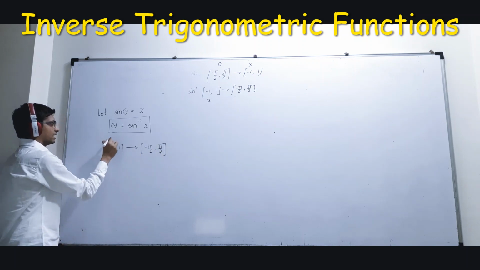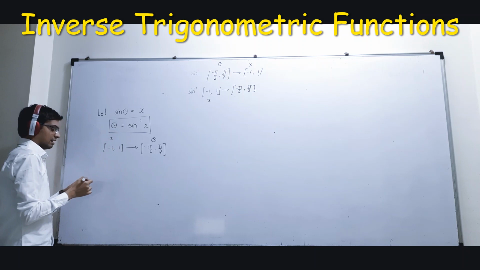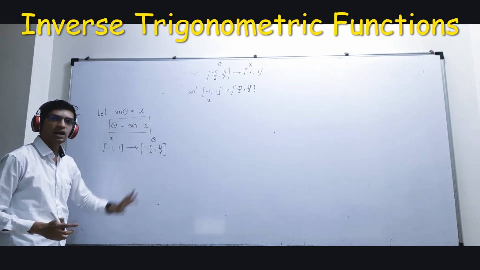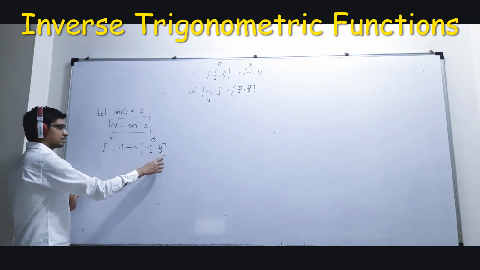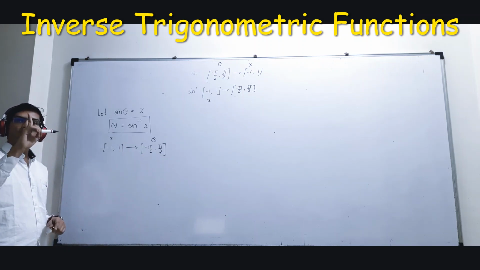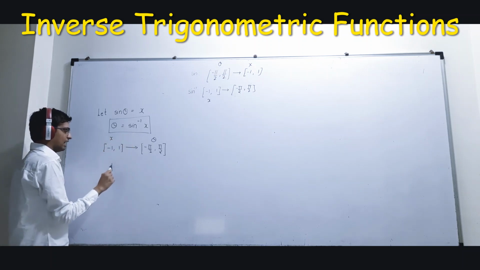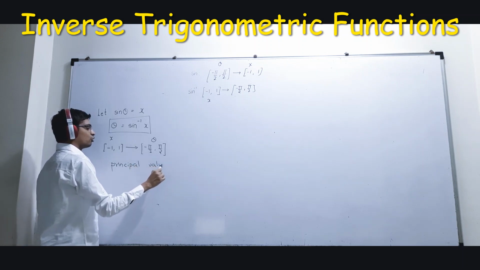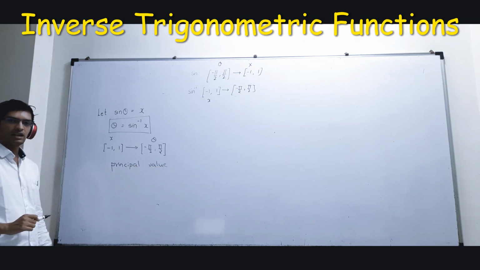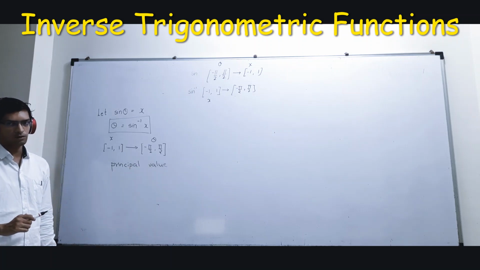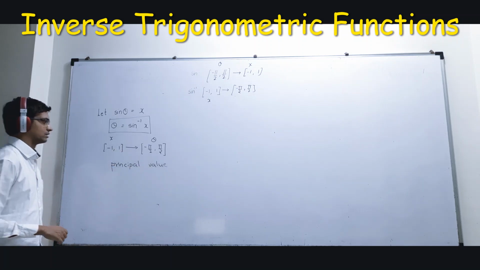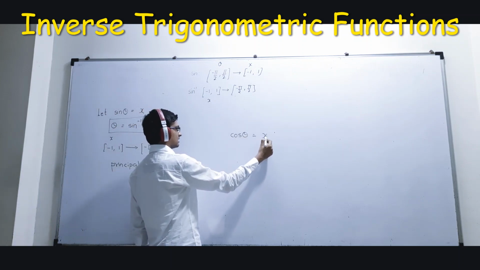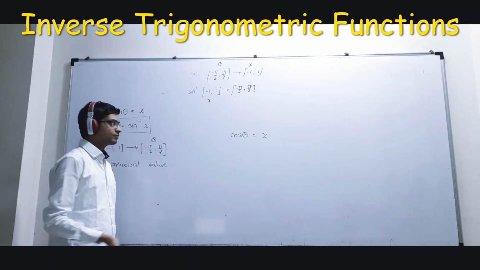It means my theta, in this case, this sine inverse will exist if theta lies between minus pi by 2 and pi by 2. And because of this, my principal value will be only 1. In case of inverse trigonometry, I only get one principal value. In trigonometry, we were getting two values, but in inverse trigonometry, I'll get only one principal value. That we'll see later on while solving sums. Okay. Now next is, if I say cos theta is equal to x, again the situation remains same.